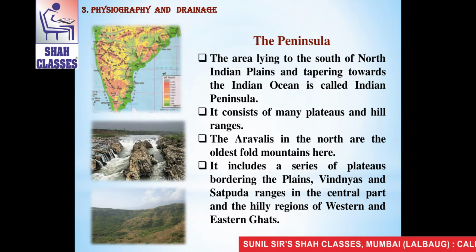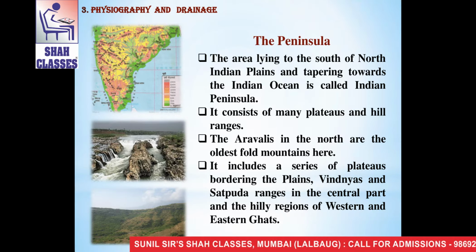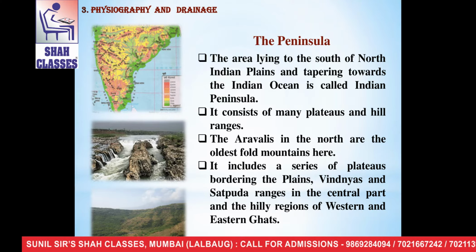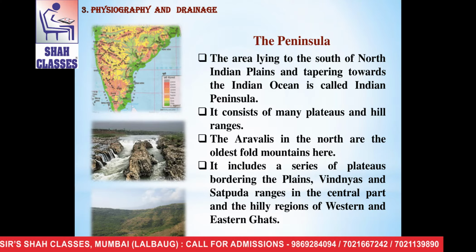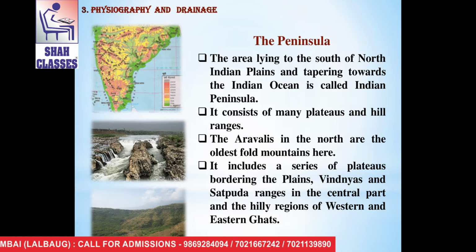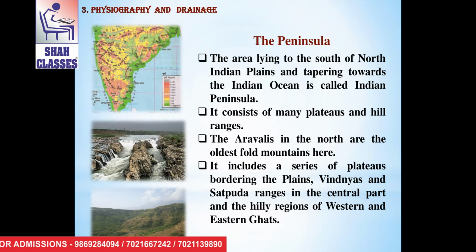The next is the peninsula. The Indian peninsula is the large physiographic division of India. The area lying to the south of North Indian plains and tapering towards the Indian Ocean is called Indian Peninsula. It consists of many plateaus as well as hill ranges.